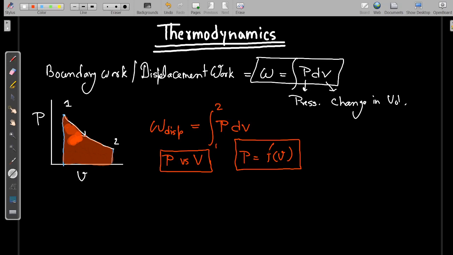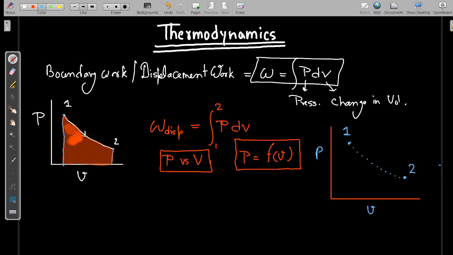If we have state 1 and state 2, and we want to find out how the pressure is varying with respect to volume, we have to find all the intermediate points, meaning at different values of volume what the value of pressure was.